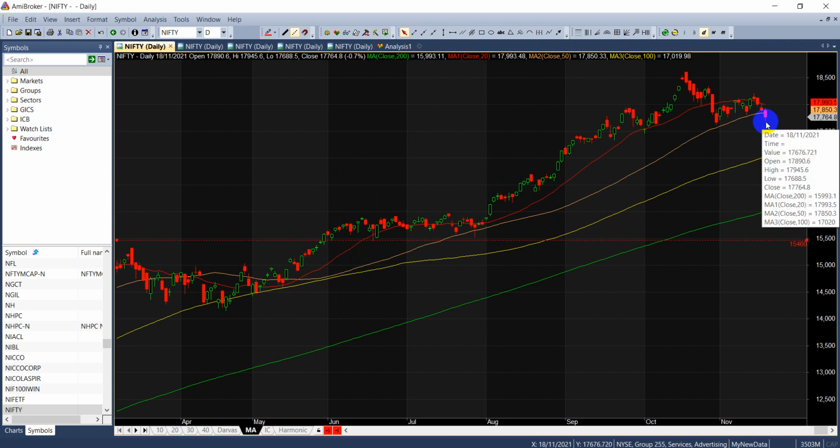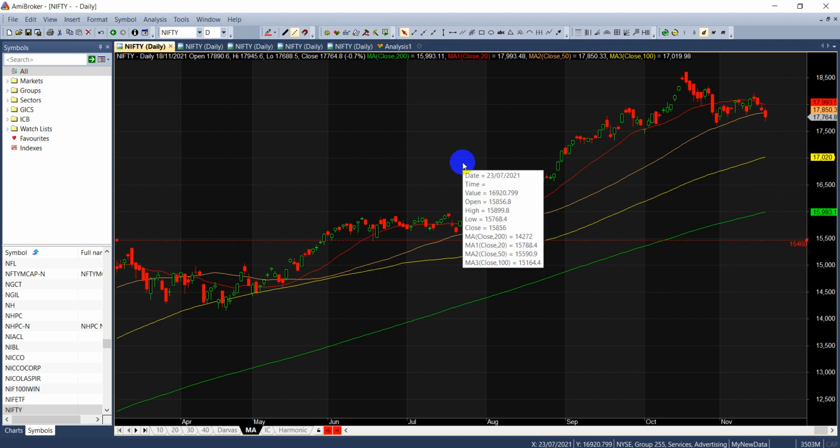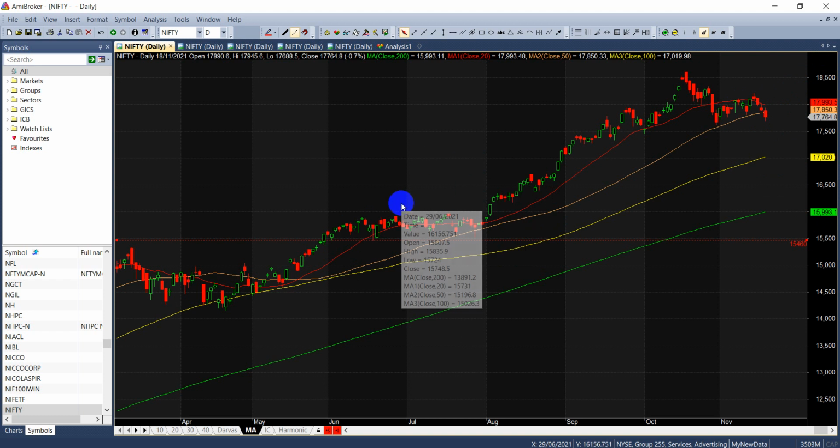Similarly, the 19th was a holiday, so we'll focus on the 18th. The 18th high was 17,954 and the low is 17,688. Whichever side is breached, you will see a trend in the market for the next 5-6 months. So this is an important pivot point, something you need to remember, and the same can be applied to Bank Nifty. The lunar eclipse also has a very good impact on copper, so traders who trade in commodities can watch out for copper. This is the first event which is happening.